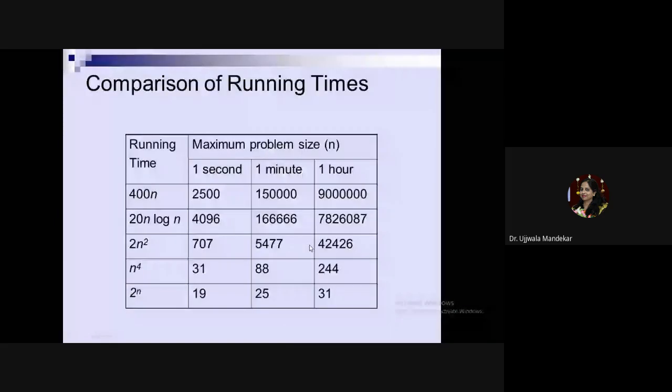Now, first question. Which of the given options provides the increasing order of asymptotic complexity for the functions f1, f2, f3, f4? F1 is 2 to the power n. F2 is n to the power 3 by 2. Actually, it is a misprint. F3 is n log n to the base 2, and f4 is n log 2n.